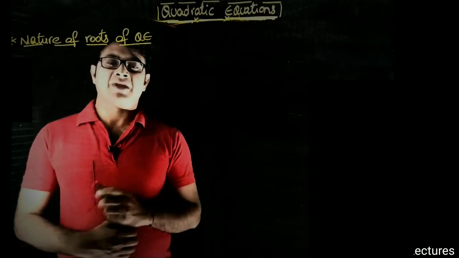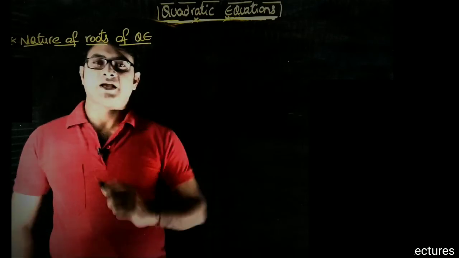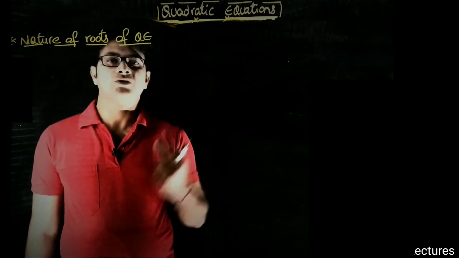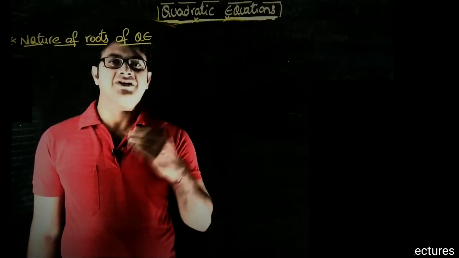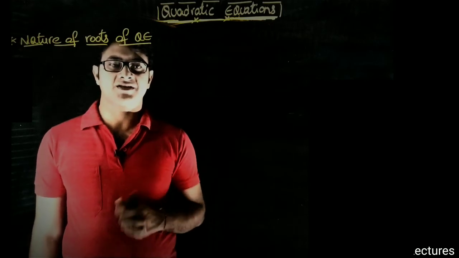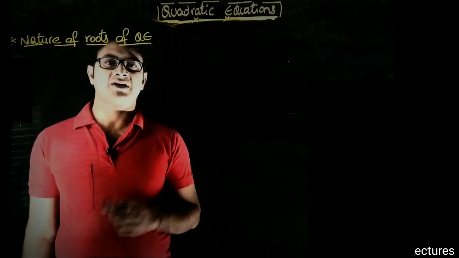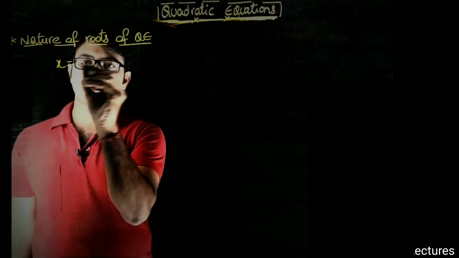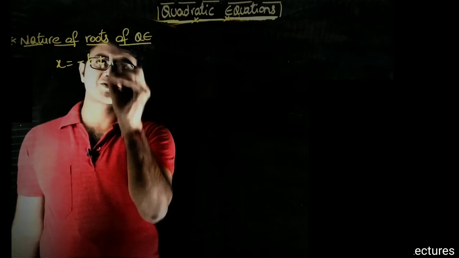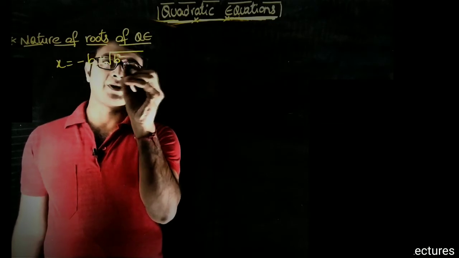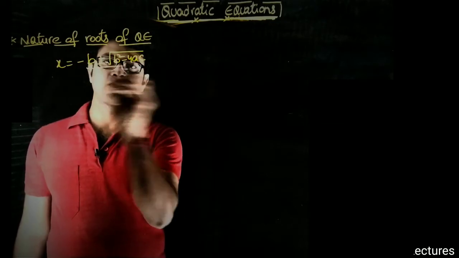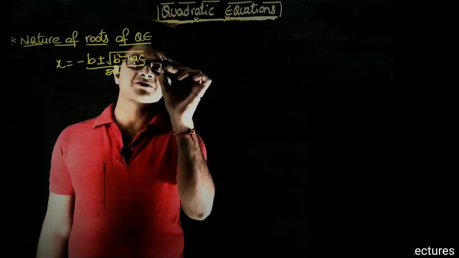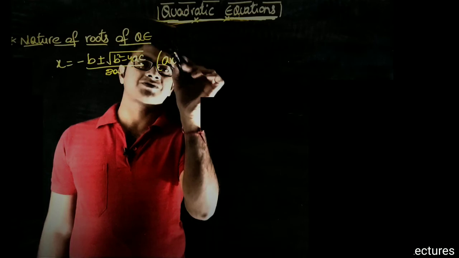So the main basic point to guess the nature of roots is that we know the x value from the direct formula, by Sridharacharya's rule, which is x is equal to minus b plus or minus root over b square minus 4ac upon 2a, when ax square plus bx plus c is equal to 0.